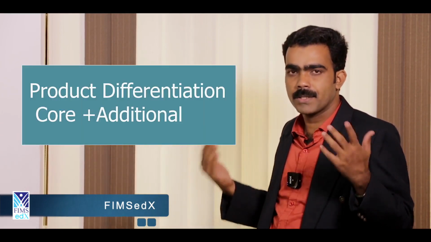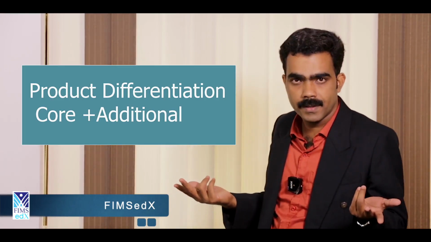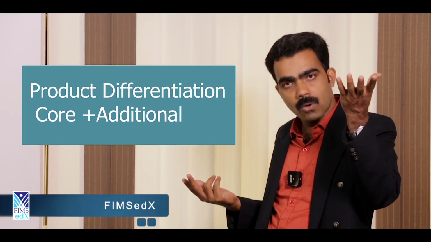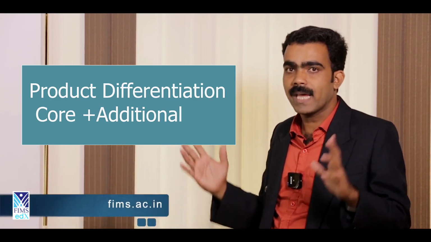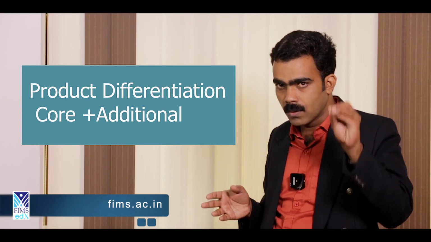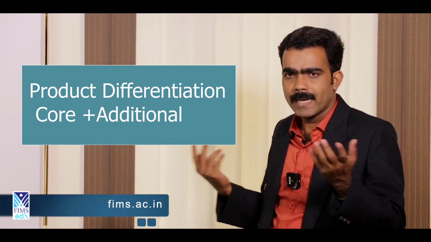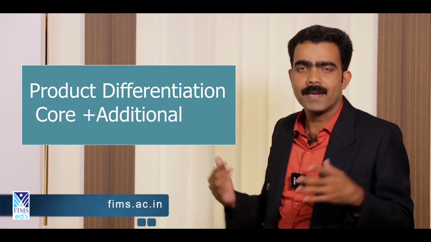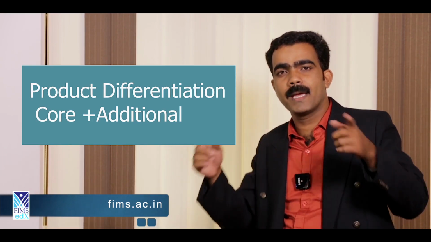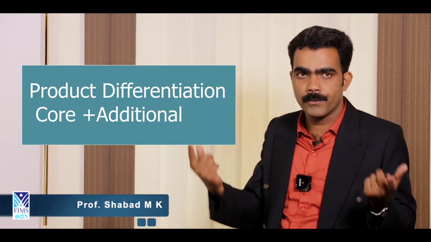What is product differentiation? A product basically has two types of benefit. One is core, one is additional or augmented. So what is the core benefit? For example, you are doing your MBA program at the University of Calicut. The core benefit is that you are getting a pink color certificate at the end of 2 years as the provisional certificate of your MBA.